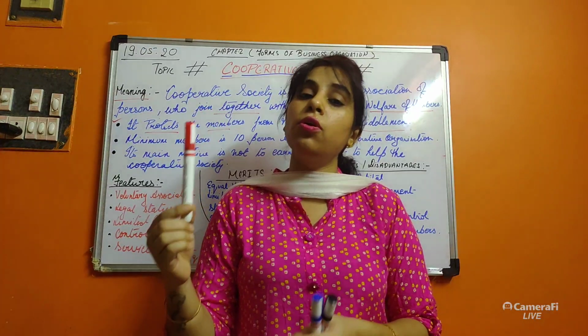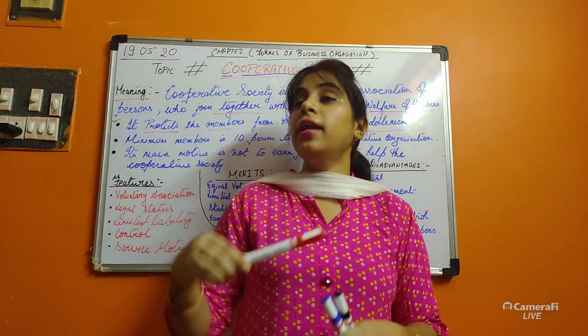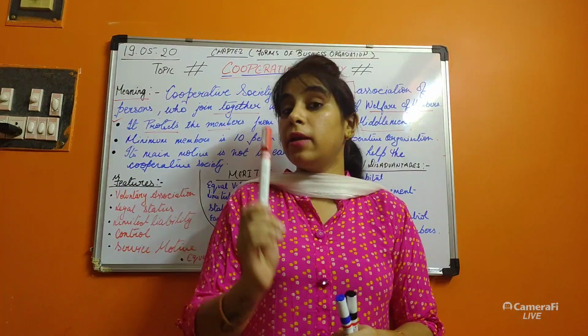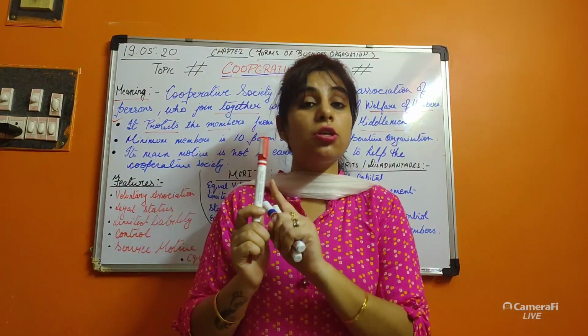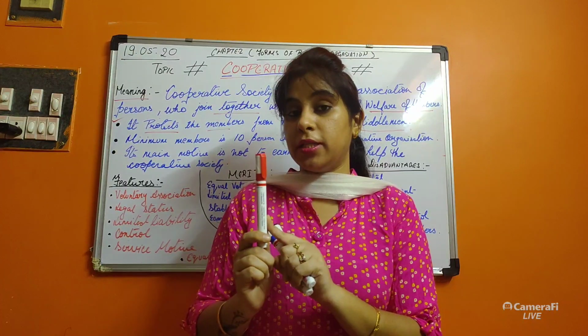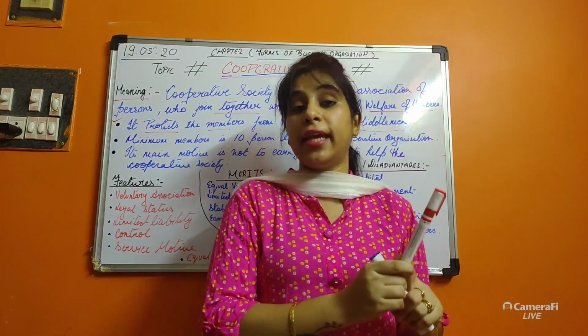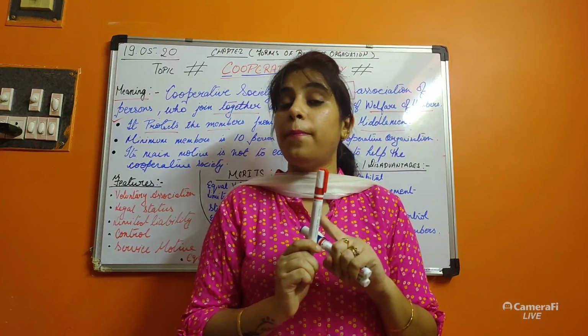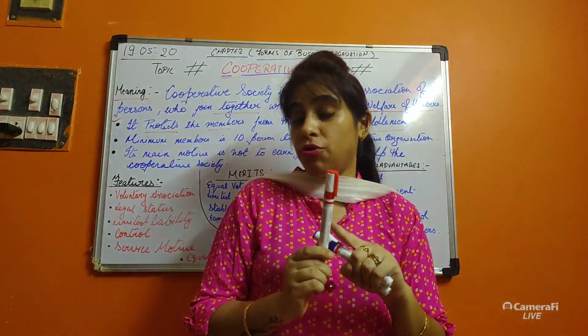When it reached the wholesaler, it became 12 rupees. Now when it went to the retailer, it becomes 18 rupees.